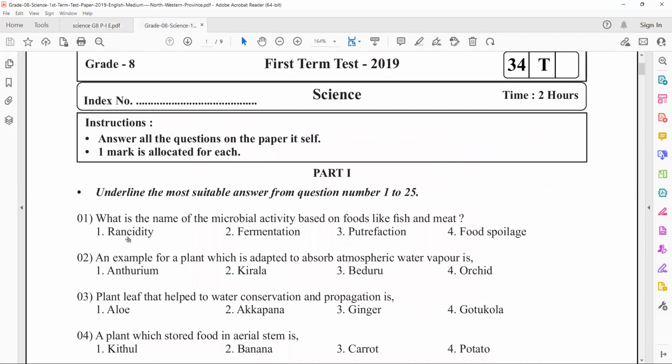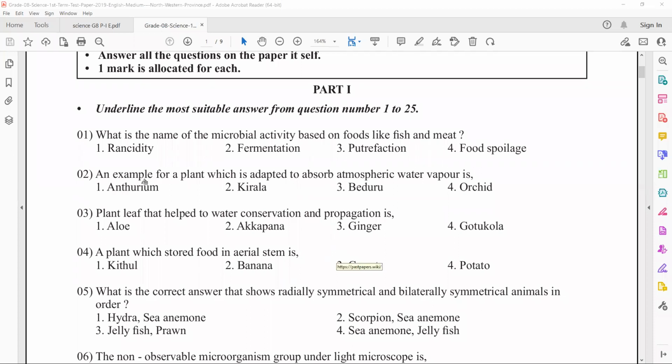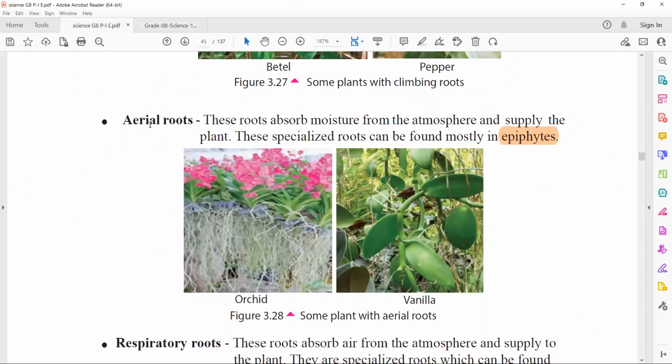So let me go to the question again. An example for a plant which is adapted to absorb atmospheric water vapor. Atmospheric water vapor means moisture. Okay, right. So the answer is orchid. Right. So an example for a plant which is adapted to absorb atmospheric water vapor is orchid, right? So this is what we want to study. We will study it inshallah, right?